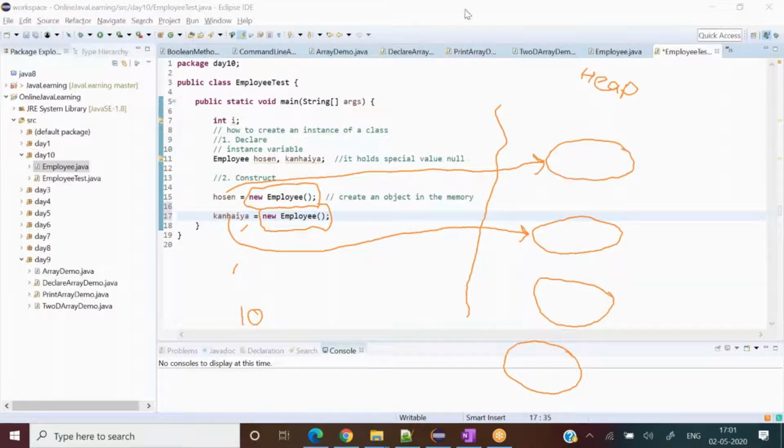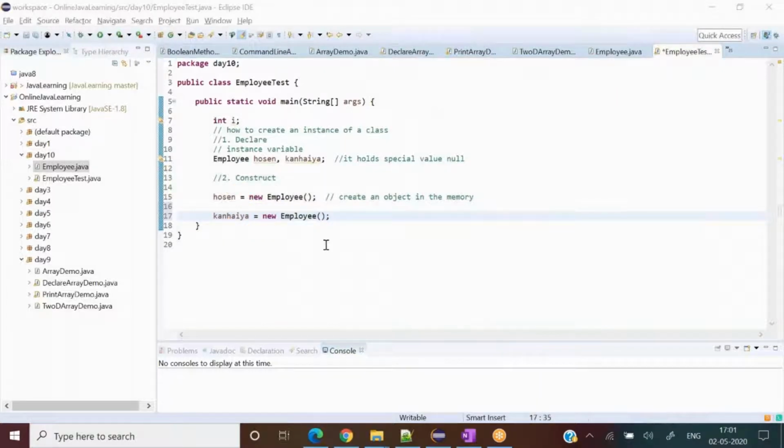Now let me wipe it out and let's discuss the other concept inside this. Let's focus on one object at a time, because if we understand one object thoroughly, all objects will carry the same meaning.